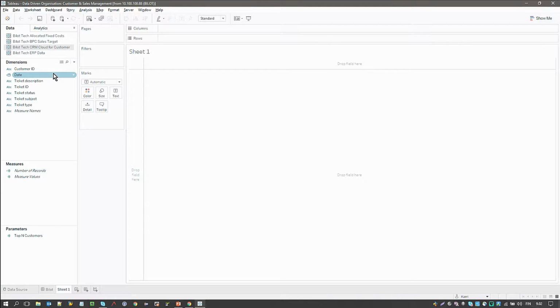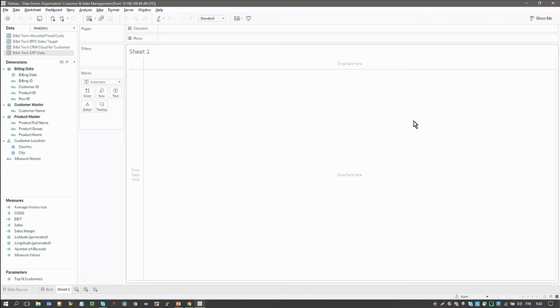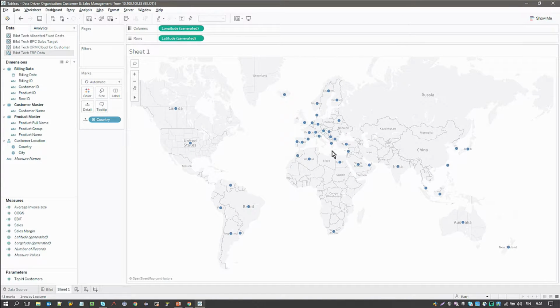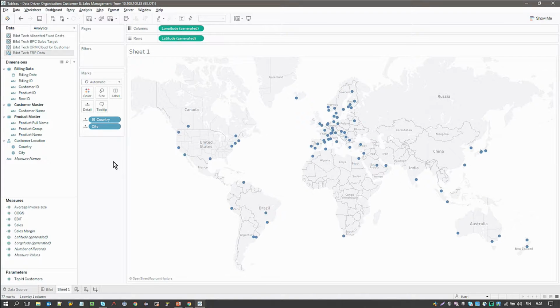So basically, first because we're a global company, I'm interested in looking at where our different types of sales are happening around the world. Because our ERP data includes geographic data, I can see basically where all our sales are happening around the world.